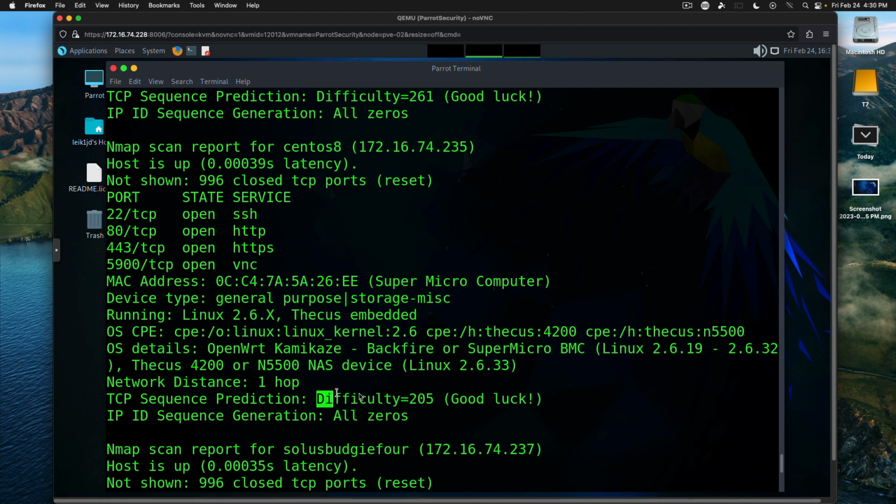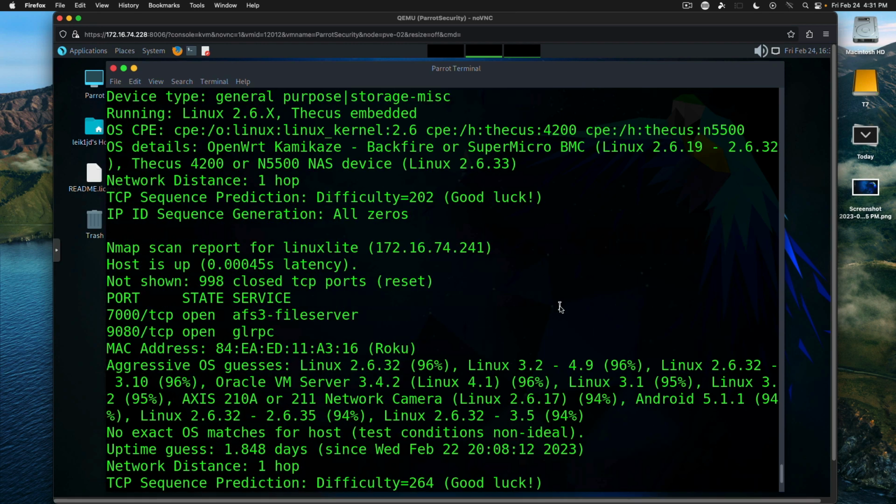Now, of course, you get the difficulty level, and this is a TCP sequence prediction, and that is one thing that can tip you off that even the OS detection may not be completely accurate. It did, in fact, identify my MAC address as being from Supermicro, but it is most definitely not related to Thecus in any way.